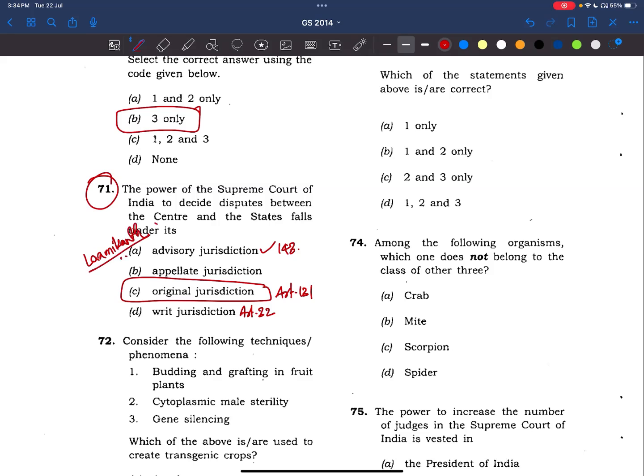Okay, and he is asking between center and states, no? So center-state relations are also very important. Supreme Court and judiciary are also important. Mostly, there are a few chapters in Laxmikant which are very important, and you can watch the strategy video of Shivin sir, where he has given the most important chapters, right? They are the chapters which are very much important for prelims. You can watch that video and mark the important chapters. If you want, I'll make a list of the chapters and post it in the Telegram.